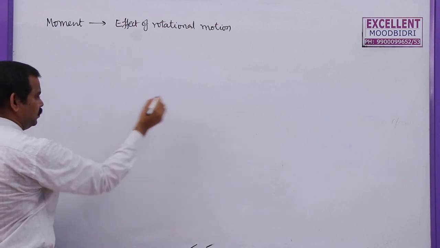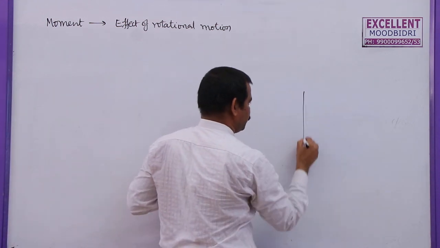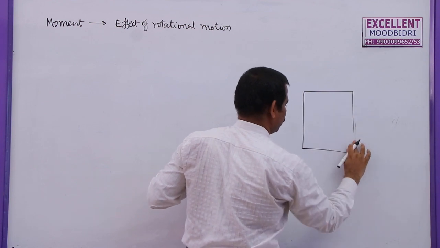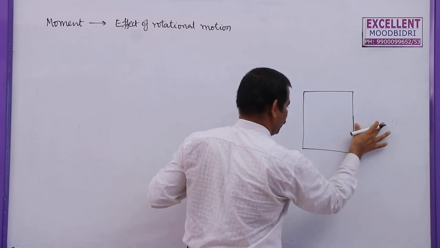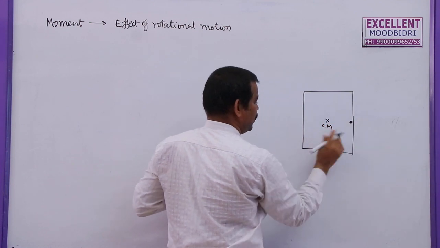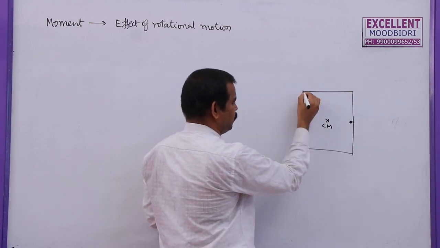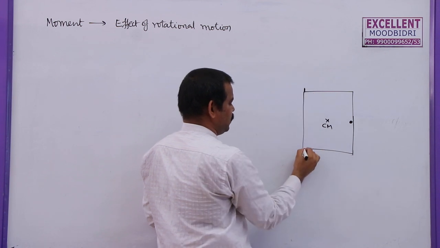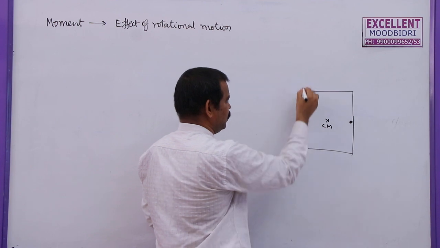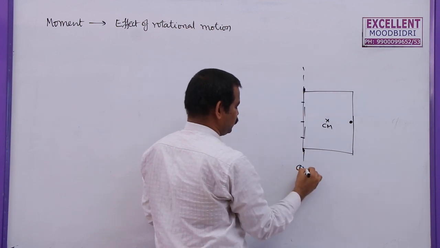Now, in the door example, when I am trying to open this door by using the knob provided here, somewhere here is the center of mass, but I am not applying force at the center of mass. The door is hinged here. So, these are the two hinges. In some cases, hinges may be provided here. So, this is called the axis of rotation.